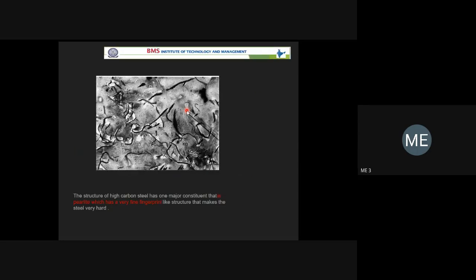So now this is the microstructure. Actual microstructure. No need to copy, no need to try to write this. After finishing your second module, you can write some schematic sketch for the microstructure of different steels.